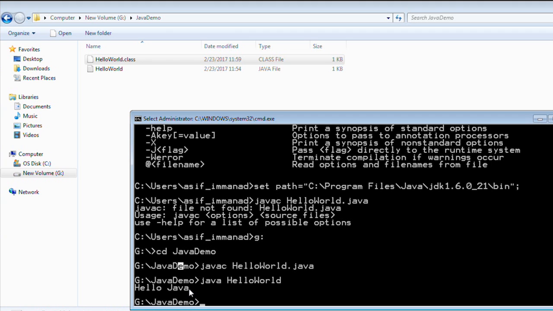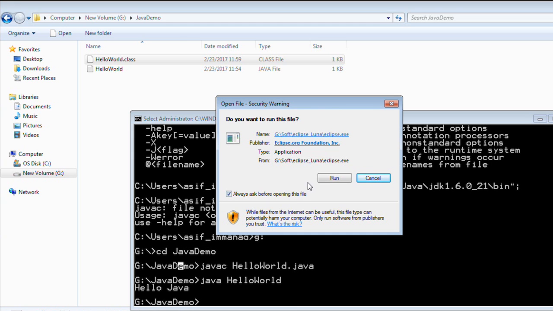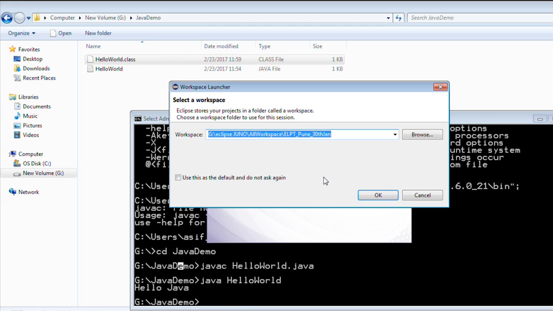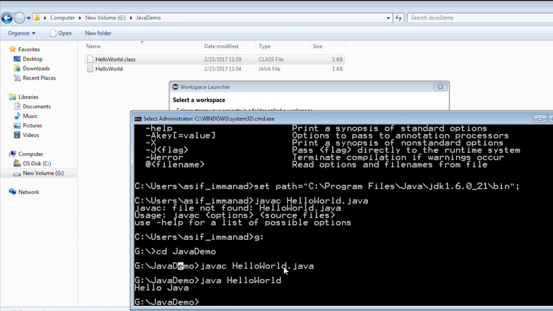Let me start Eclipse. Eclipse is an IDE. IDE stands for Integrated Development Environment, right? Why do we use IDEs? Basically we use IDEs so that we do not waste any of our time on setting up these environments.